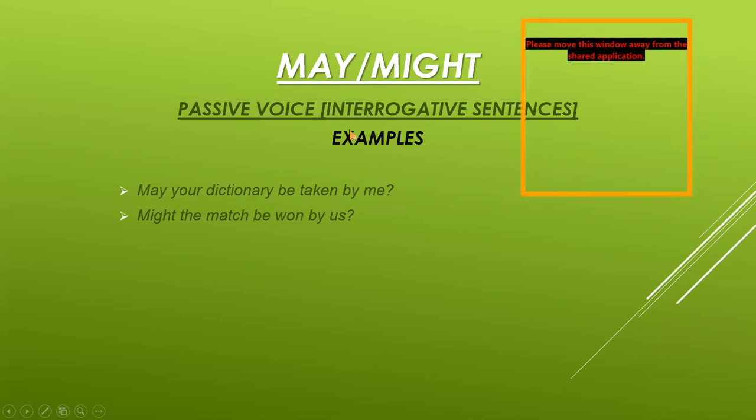Now I'm showing you the examples for the interrogative sentences, may and might. You know that interrogative sentences mean to ask questions. So they start with the modal verb and end with the question mark. May your dictionary be taken by me? May is the modal verb, your dictionary is the object, be is the helping verb, taken is the third form of verb, by is used with the subject, with the question mark at the end.